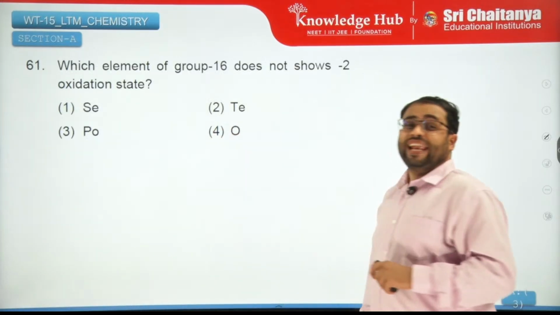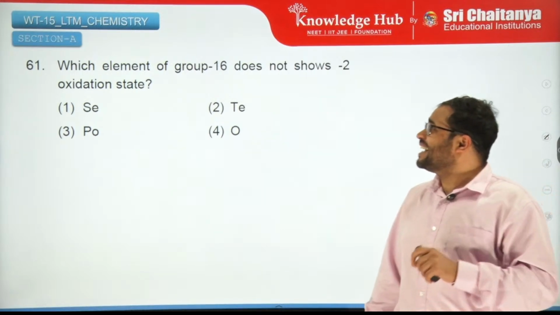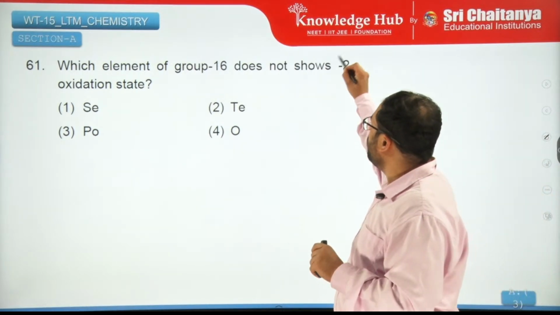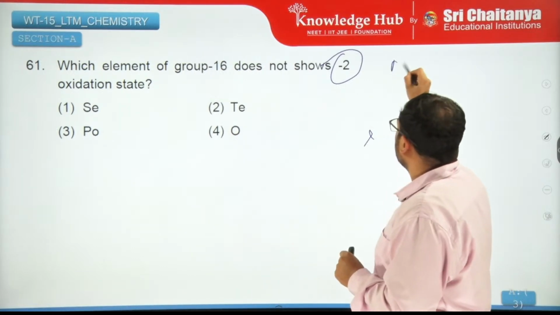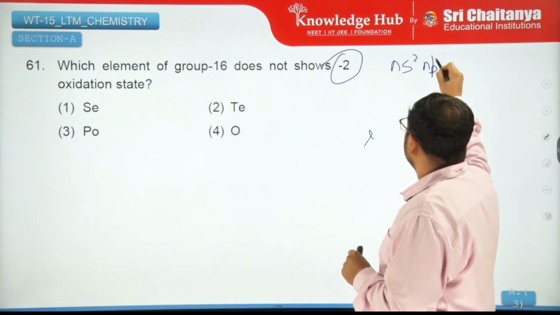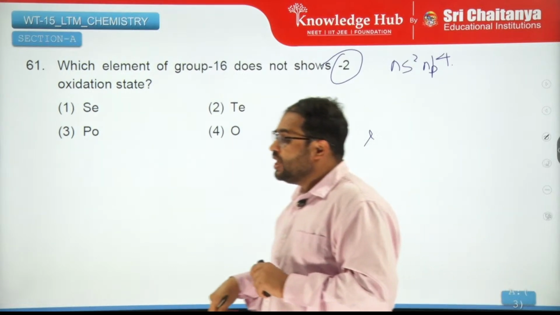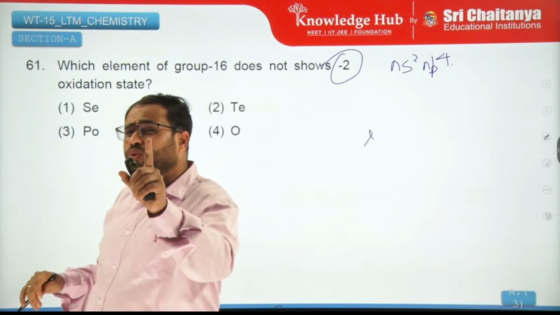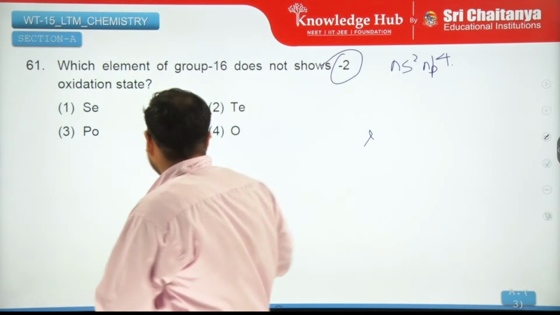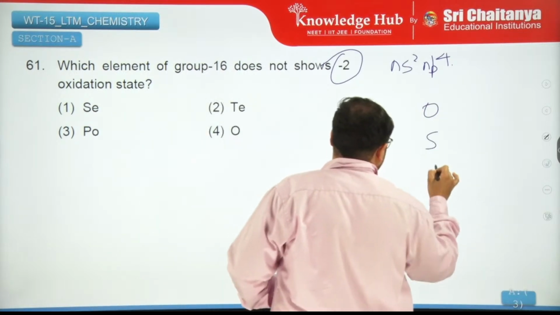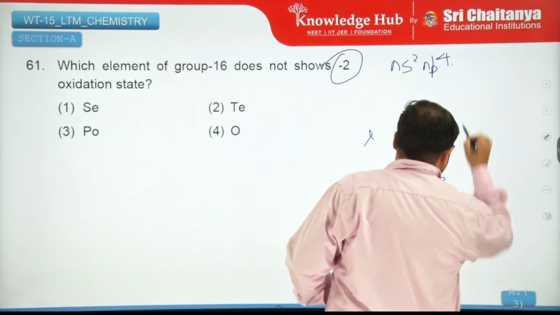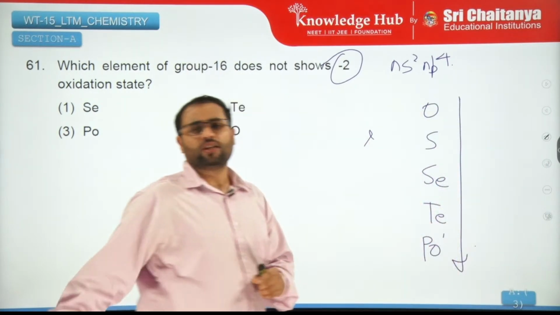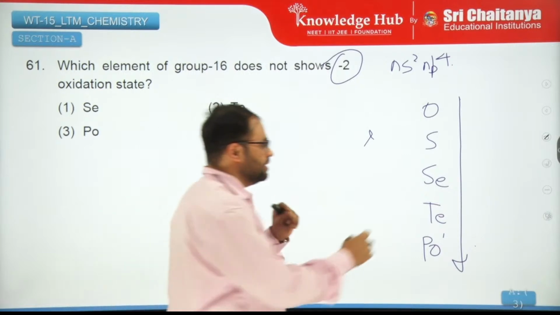Moving on. Which element of group 16 does not show -2 oxidation state? So we have moved forward to group 16, ns2 np4. -2 means that it gains electrons. Remember, as you go down the group, what is happening? Your electronegativity is decreasing.